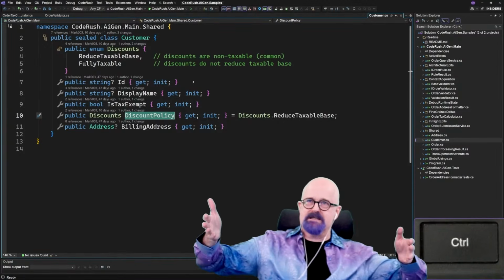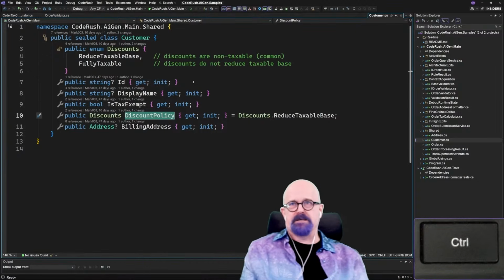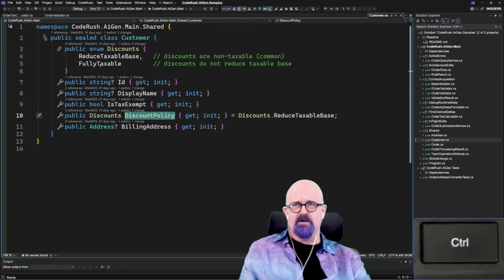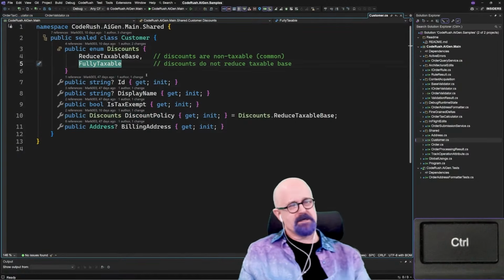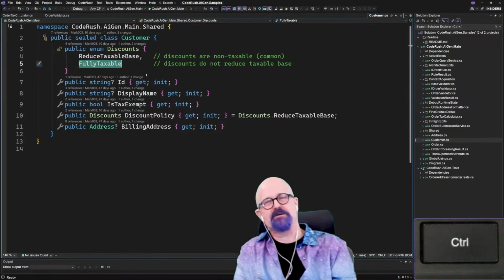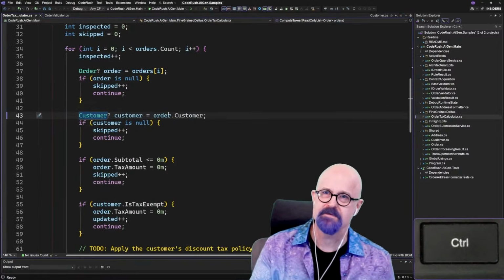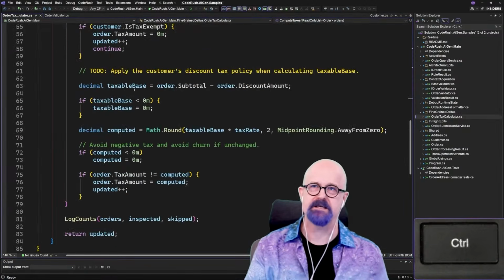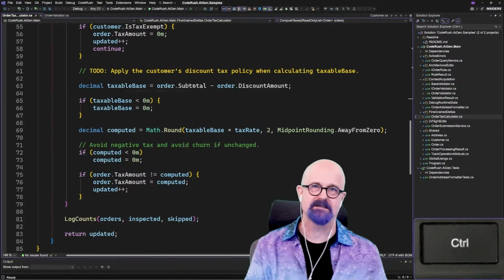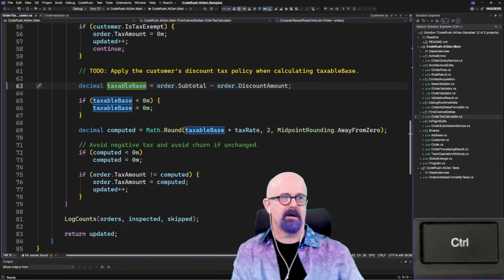So if I'm going to buy something and I have a discount, I shouldn't have to pay taxes on it if reduced taxable base is true. And then I've got this other option, fully taxable, which I don't like as a customer, but it basically says, hey, look, if you get a discount, you still have to pay taxes on the full amount. And so that's what the to-do is leaning towards right here. It says, hey, don't just subtract discount amount from it, right? And that's what we want to kind of repair.